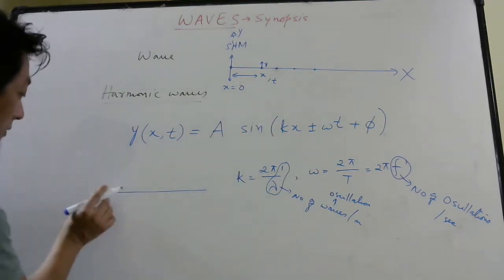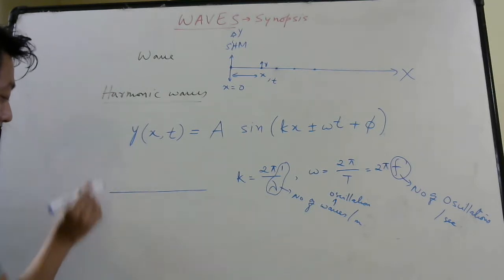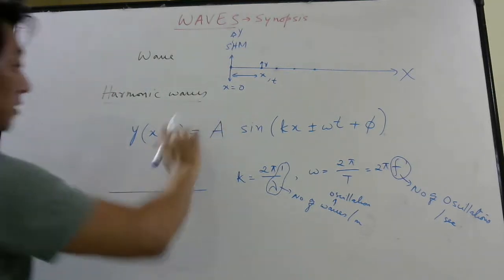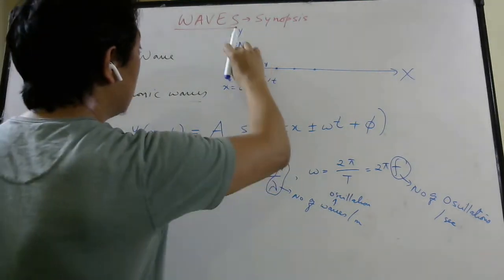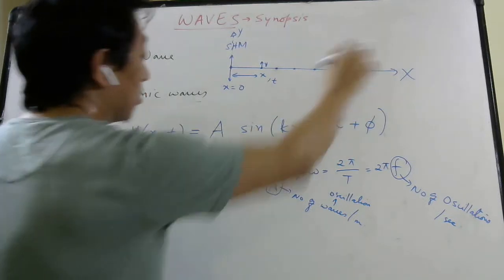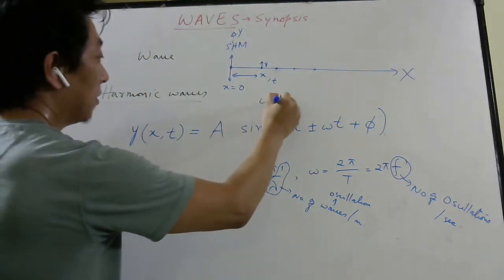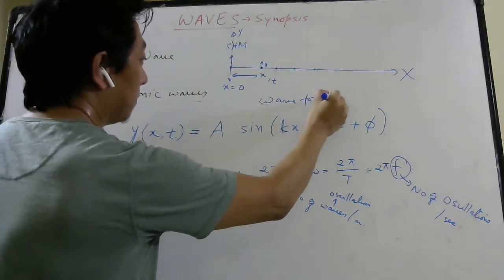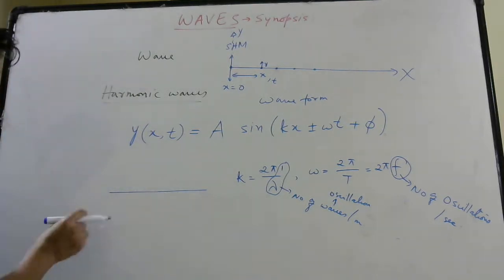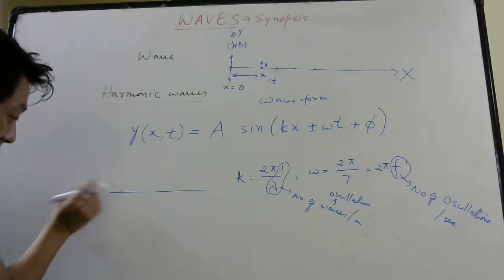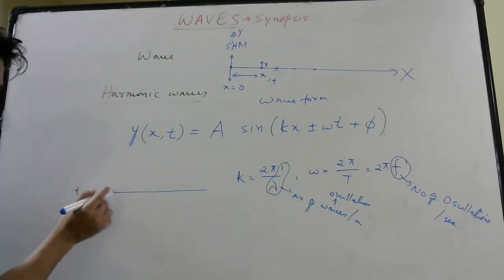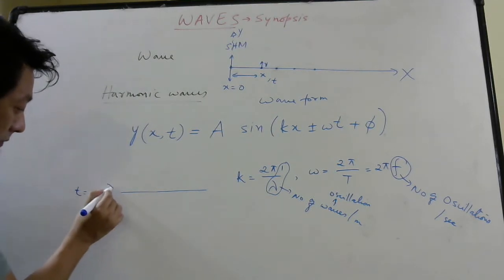Now let us say I move this end up and down. So let's see the shape of the waveform. When you know displacement of each particle, you will be able to draw the shape of this string. That shape is what is called waveform. So let us see how the waveform changes as you oscillate this particle. Let's say at time 0 this particle is here. Now when I take this up slightly, the next shape will be like this.